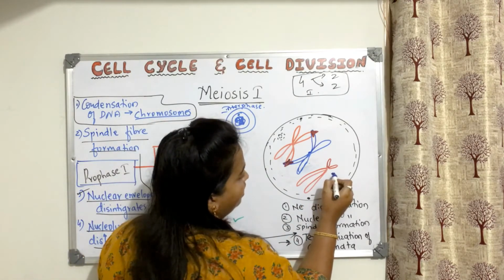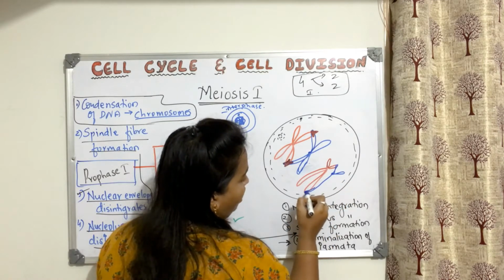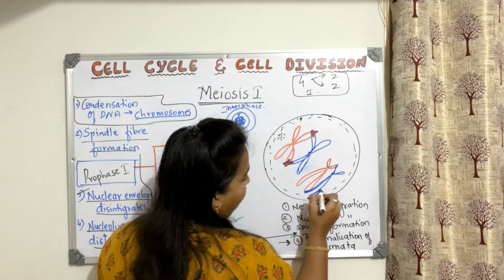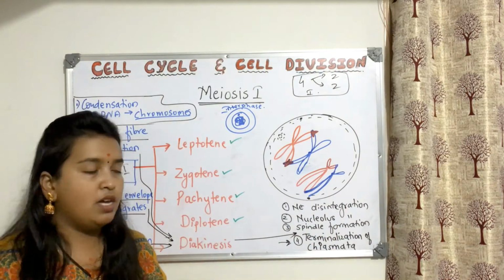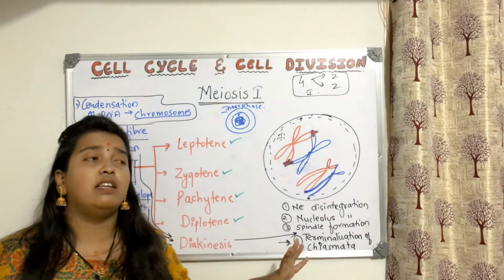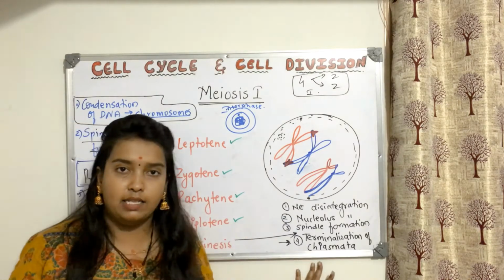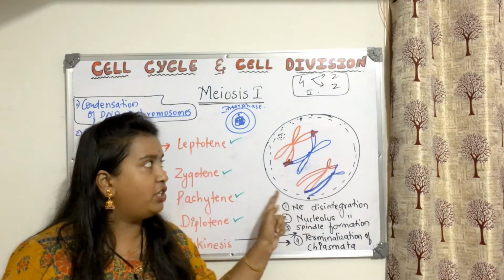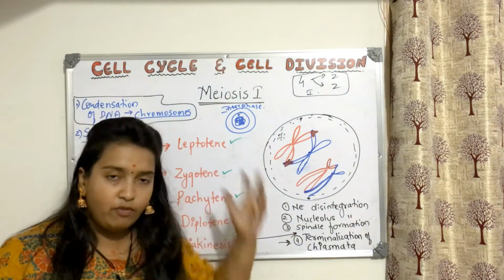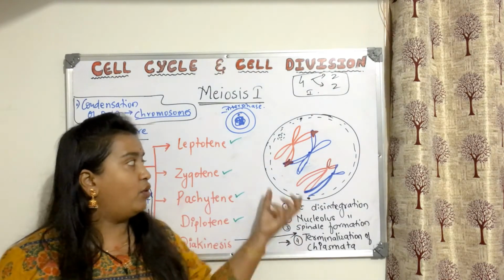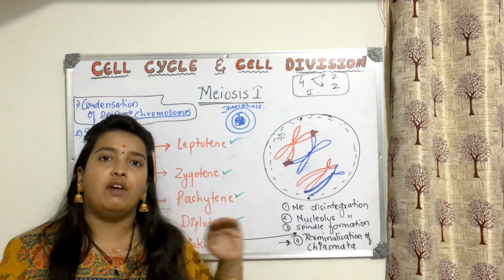So you will see that even this is towards the corner. Even they are trying to move away from each other. In which stage? In the diakinesis stage. So remember, diakinesis is important because all the major things are also happening in the diakinesis: nucleolus disintegration, nuclear envelope disintegration, spindle fiber formation. Along with that, what is the thing about chromosome is terminalization of chiasma.